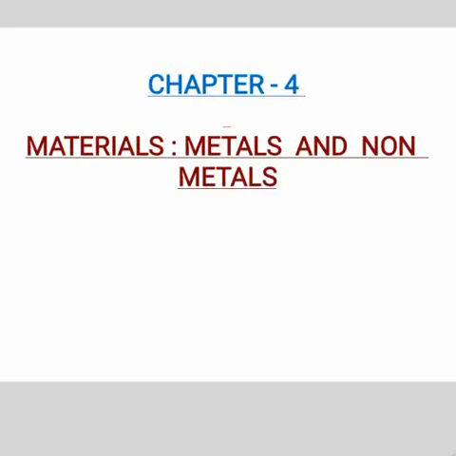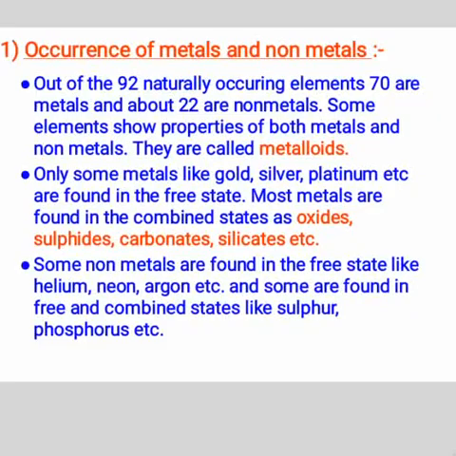Student, today our topic is lesson number 4, metals and non-metals. Occurrence of metals and non-metals. Out of the 92 naturally occurring elements, 17 are metals and about 22 are non-metals. Some elements show properties of both metals and non-metals. They are called metalloids.